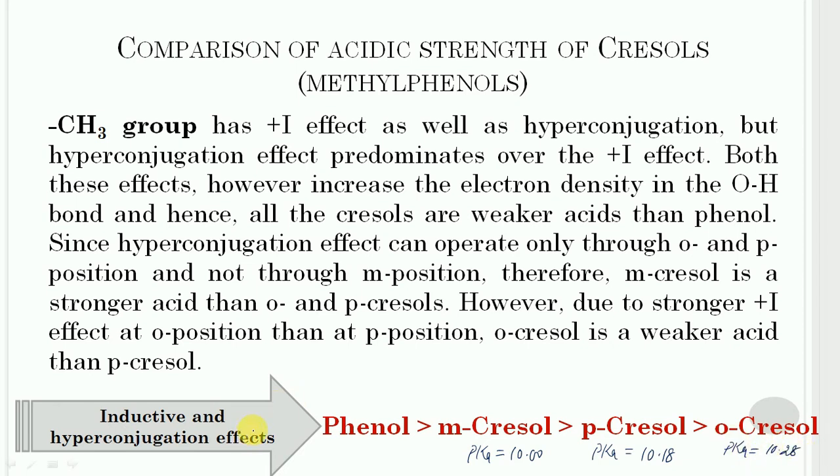In case of phenol, the pKa value is equal to 9.96. So on the basis of these values, phenol is a stronger acid in comparison to all the cresols. So this is the comparison of the acidic strength of the different cresols with phenol.